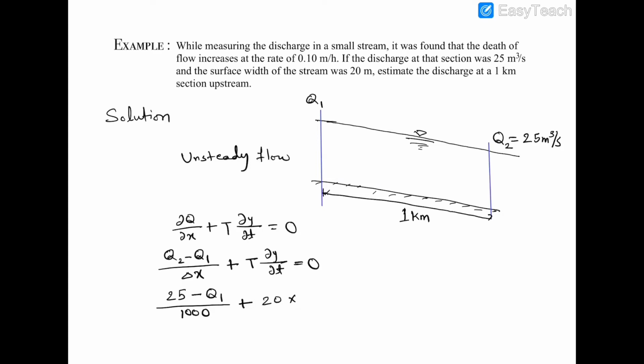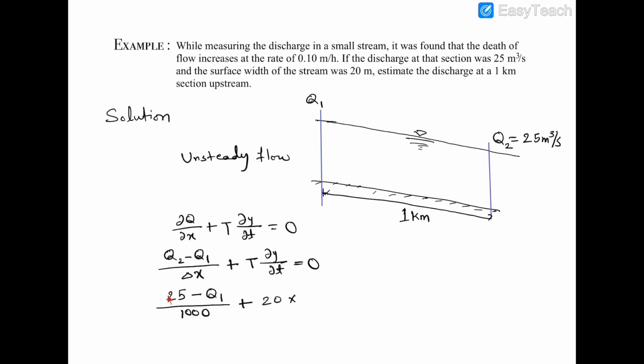This is nothing but the change in the depth of flow. Since the depth of flow is increasing with respect to time here, this value will be positive and its magnitude is 0.10 meter per hour, but we have to put this value in meter per second, since we are putting the value of discharge as meter cube per second.